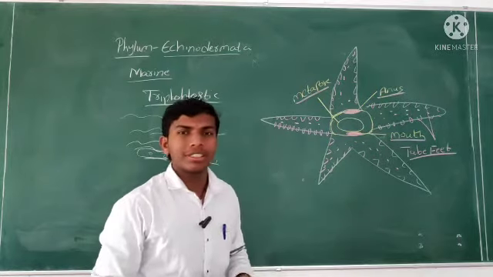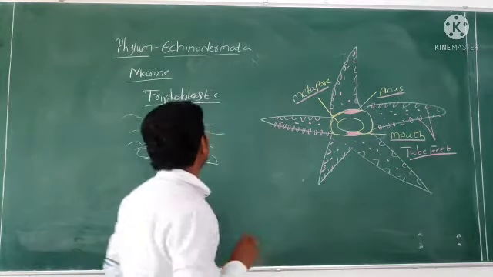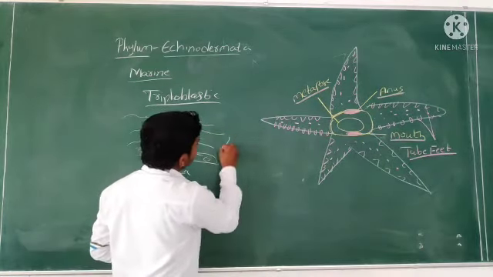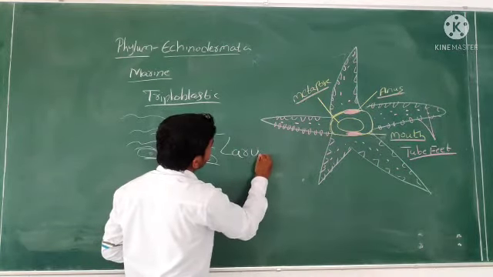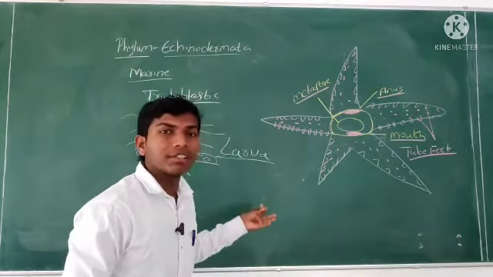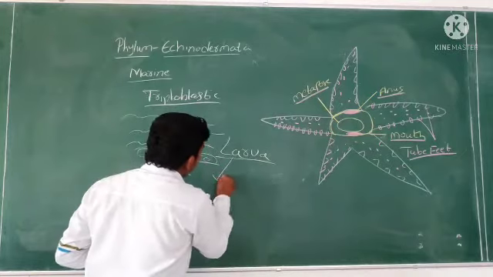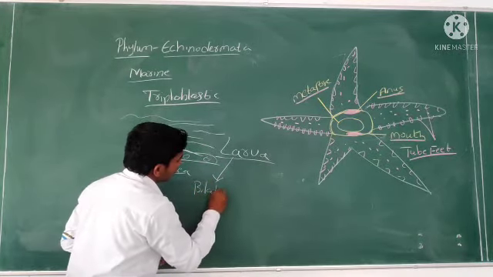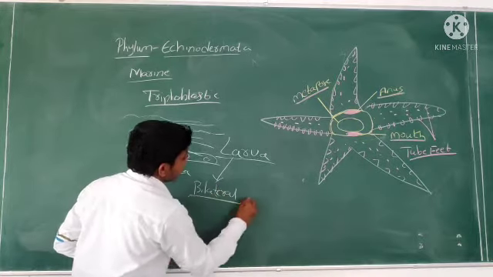One more important thing is body symmetry. At the stage of larva, Echinodermata possess bilateral symmetry.